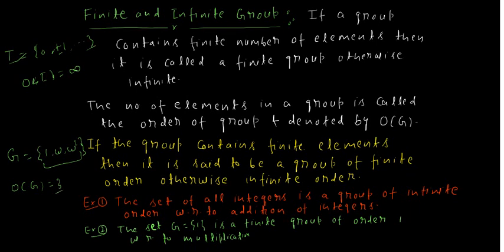So what are finite and infinite groups? A group is said to be finite if it contains only a finite number of elements, otherwise it is said to be infinite. The number of elements in a group is called the order of the group, and we will denote it by order of G.